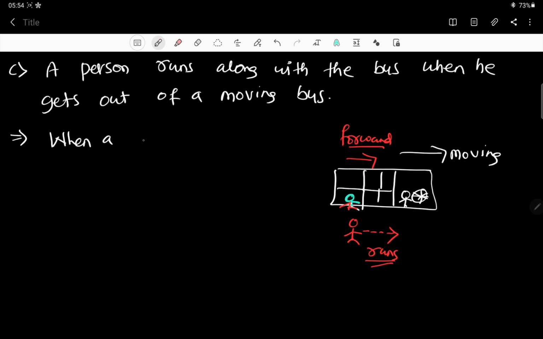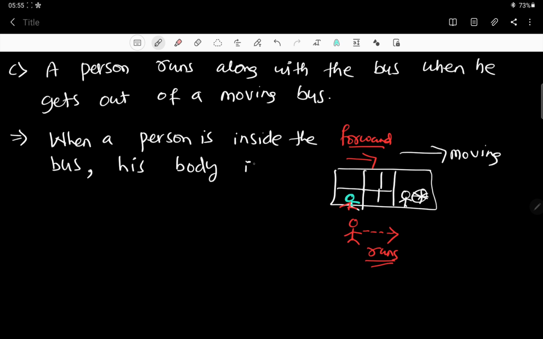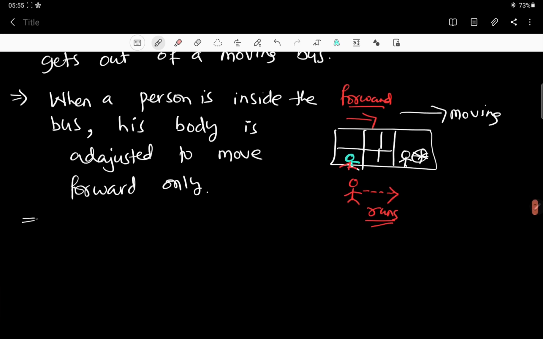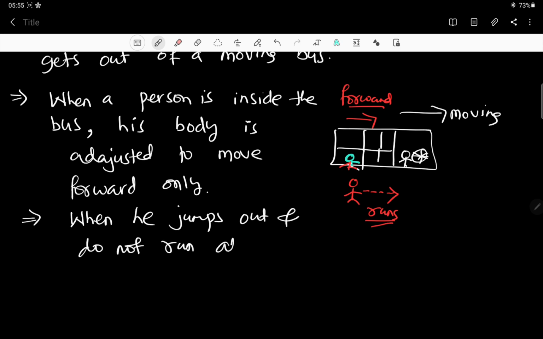When a person is inside the bus, his body is adjusted to move forward only, correct? Then when he jumps out and does not run along with the bus, he falls forward.